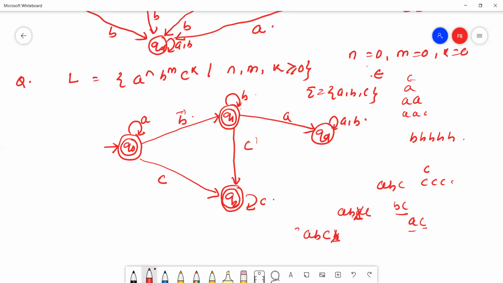If B starts, that will go to the dead state. Suppose, for example, ABCA. After C, no A will start. If A starts, then go to the dead state. So it is ABC. Q1 has already read A, B, C. Q2 has already read A, B, C. This is your DFA diagram.